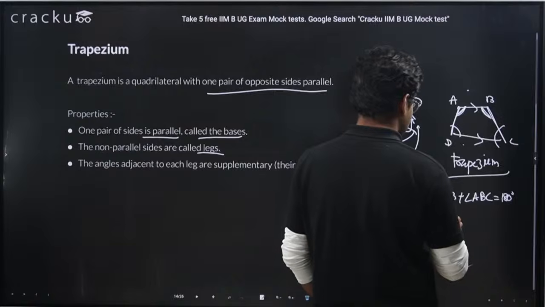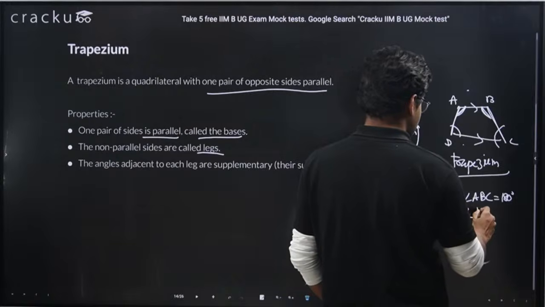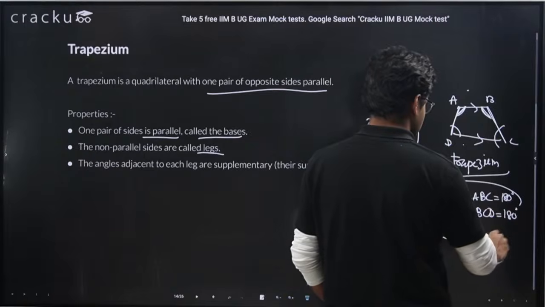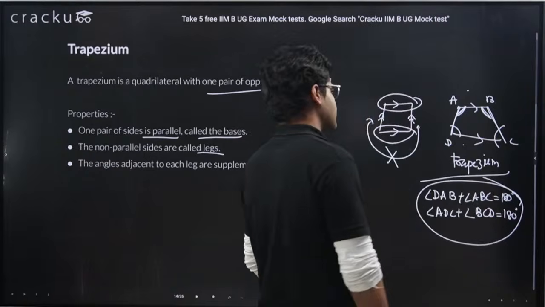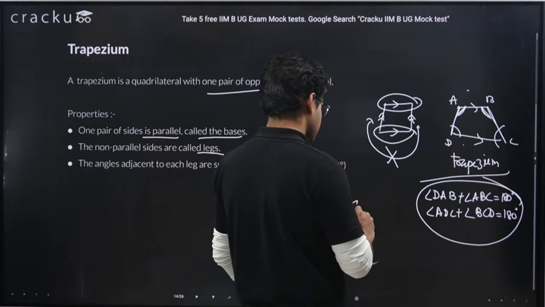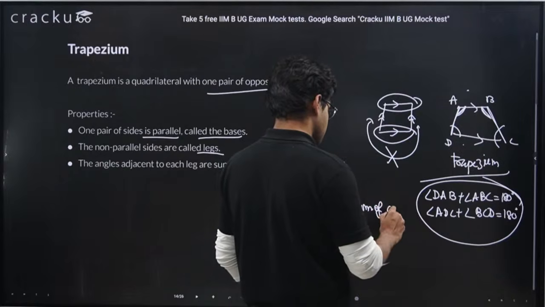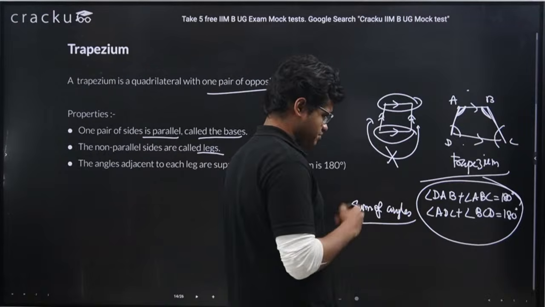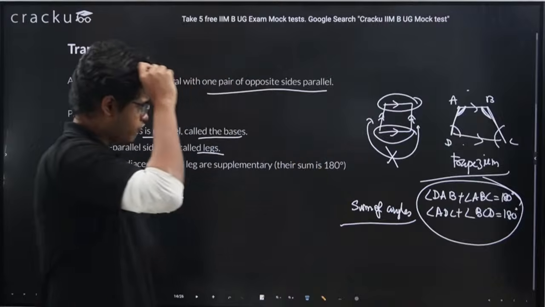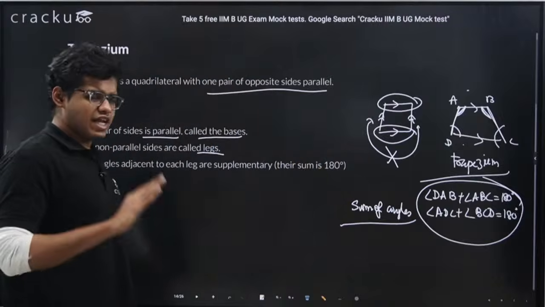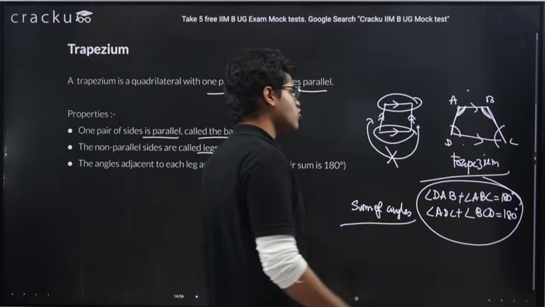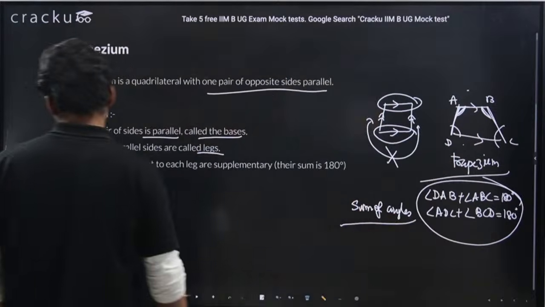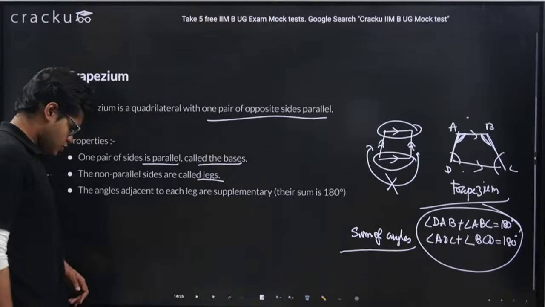And angle ADC plus angle BCD is 180 degrees. So the sum of angles is supplementary. The sum of angles is equal to 180 degrees for angles supported by the legs, or I can say the angles included between the parallel side and the non-parallel side, simply. Okay, this was about trapezium.